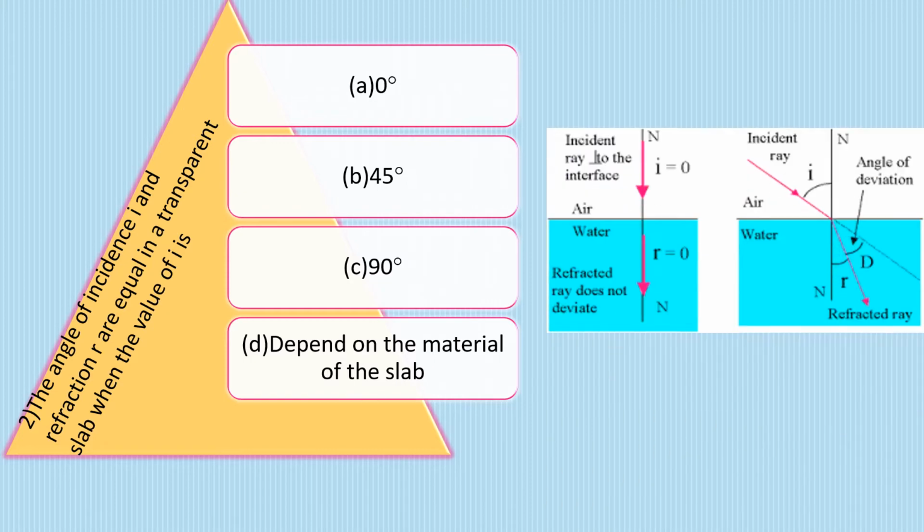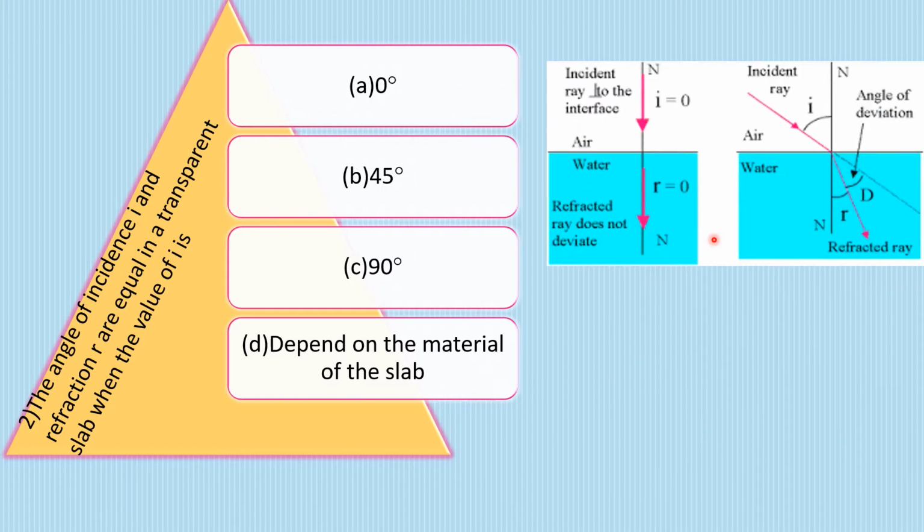So now the basic concept. See, light is traveling in this way from air to water, or from air to slab, we are talking here right now. So instead of water, we'll consider this to be a slab. Okay. अभी हमें पता है कि अगर किसी एंगल पे वो ट्रैवल करता है, let's say this is the angle, right, incident ray, then since it is traveling from air to slab, that means it will bend towards the normal.